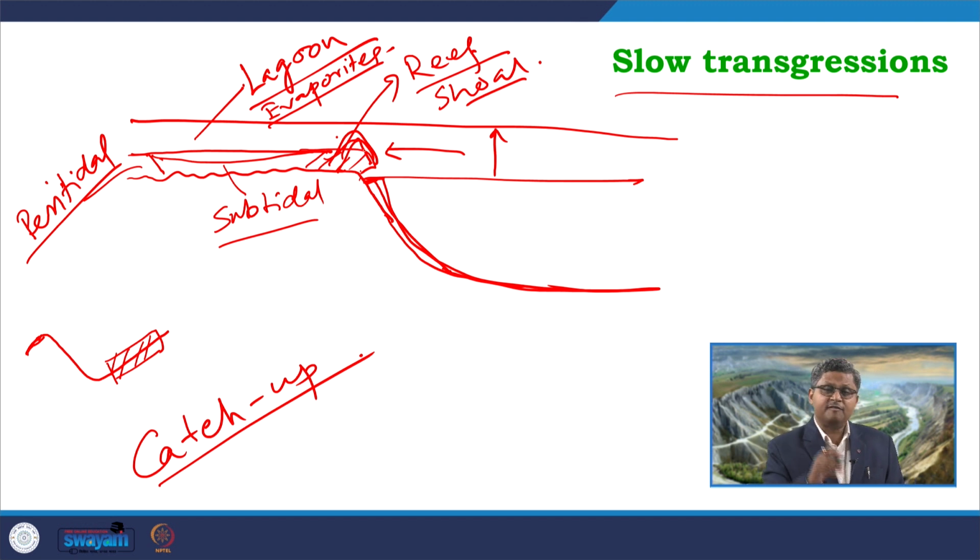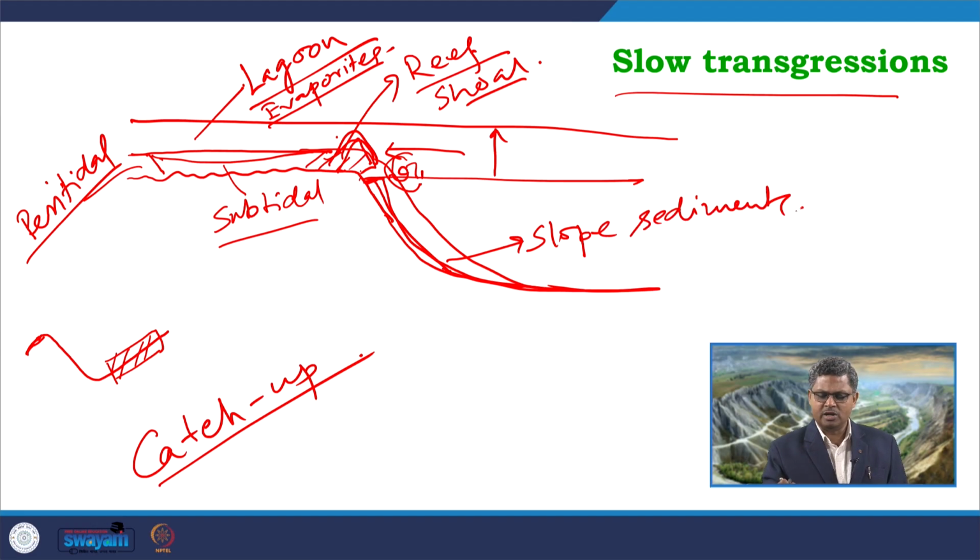Also over here, if the reef is not present, storm activities are going on, and that can lead to shedding of sediments into the deep basinal part. So what we can get here is slope sediments deposited over here, and those are mostly by the shedding process.